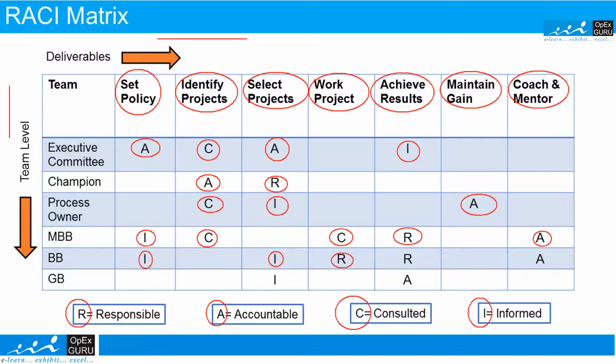They are responsible when the team is working on the projects, responsible for achieving the results, and accountable for coaching and mentoring. Green belts need to be informed when you select the projects, and they are accountable for achieving the result. So, this way it is very easy for us to understand the various roles and responsibilities of various stakeholders in the Six Sigma scenario.